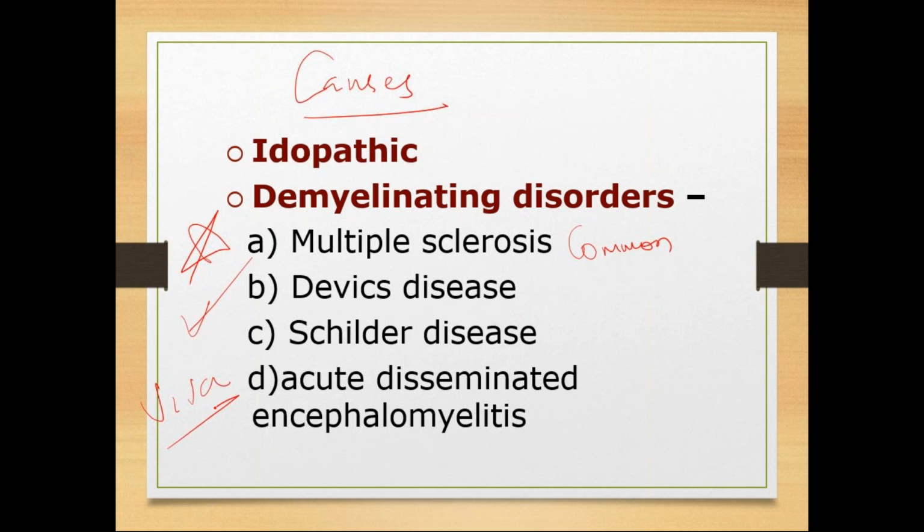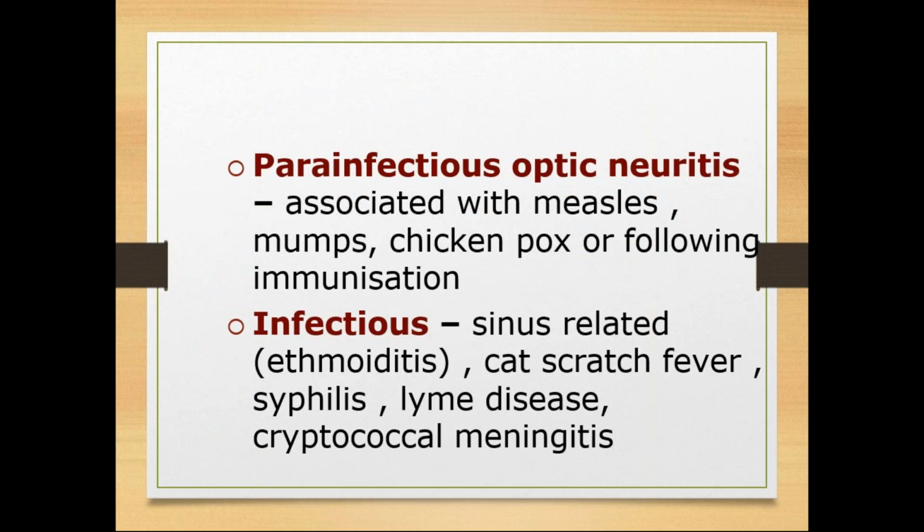Okay, so idiopathic, demyelinating disorders. Para-infectious optic neuritis means associated with some other diseases in the surrounding structures like measles, mumps, chickenpox, or sometimes even following immunization you can see optic neuritis, but it is very rare. Very few cases were reported with optic neuritis following immunization.